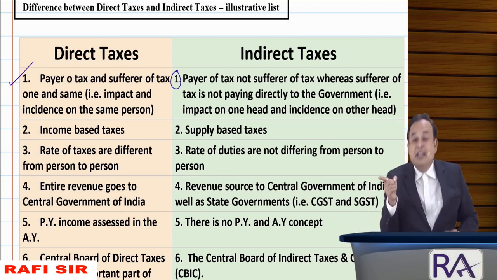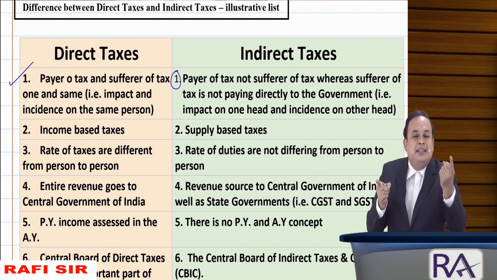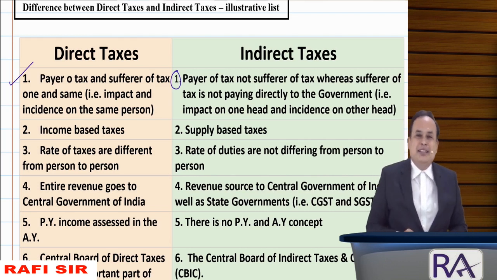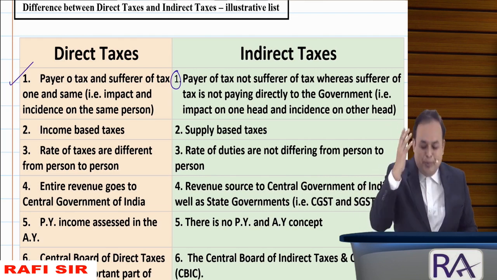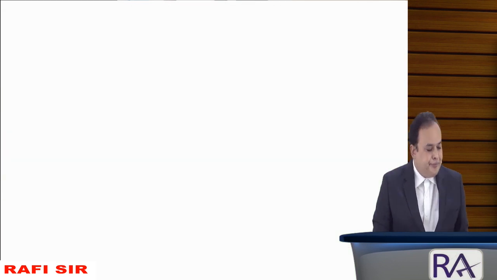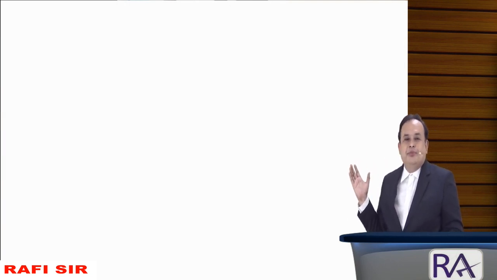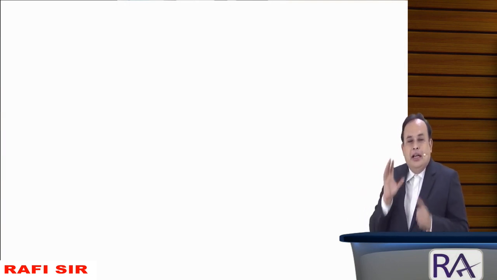Impact is on one head, incidence goes to another head. This is called indirect taxes. How to understand this? A simple example, my dear, on the screen. Look here.